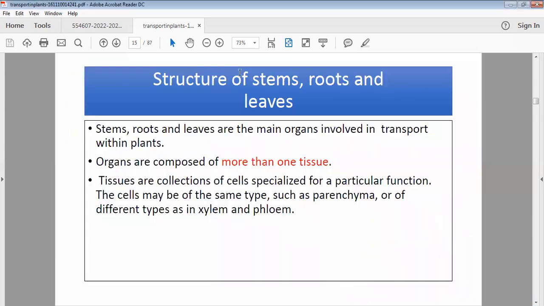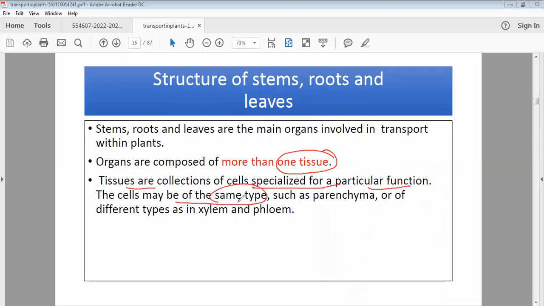Okay, now we're going towards a very important topic, the structure of stem, roots, and leaves. They are acting as main organs, like leaf, like root, like stem. They are independent organs, because you know that organs are composed of more than one tissue, and tissues are a collection of specialized cells for a particular function.